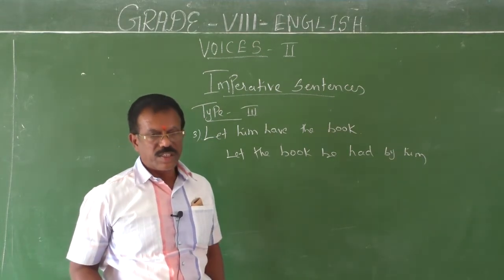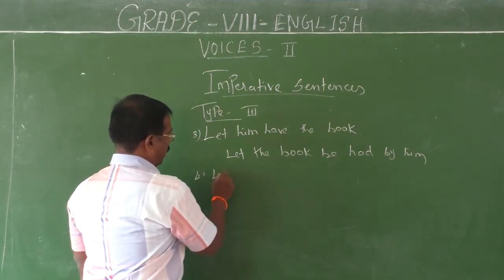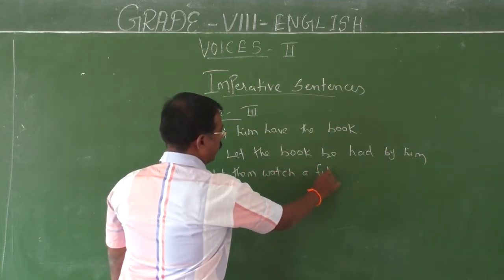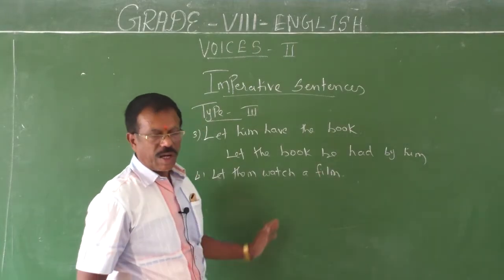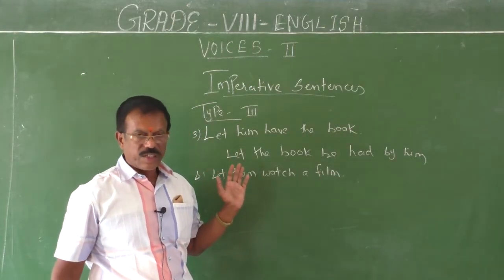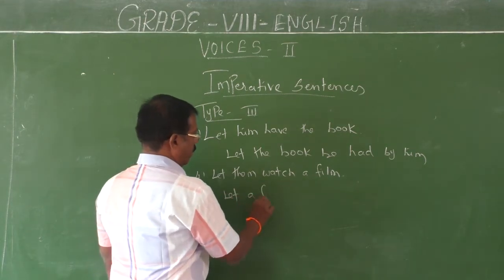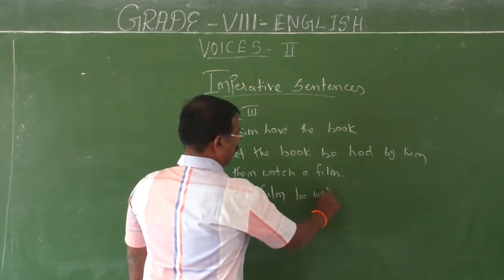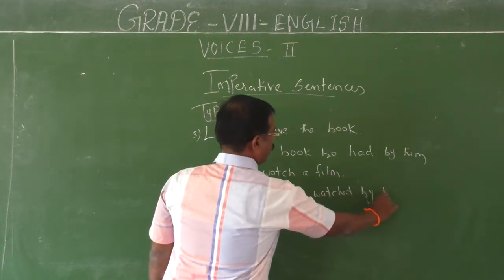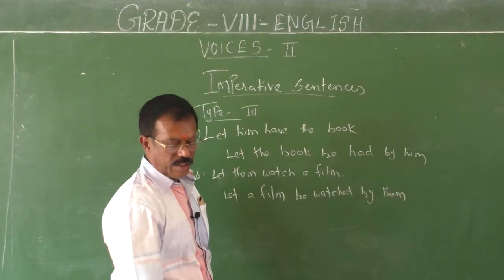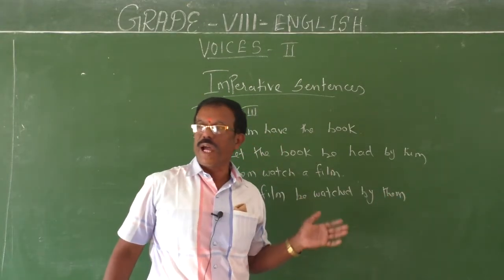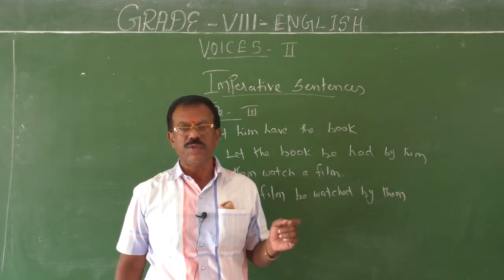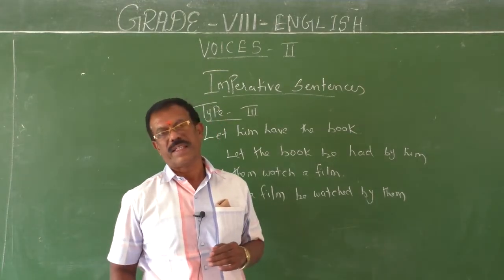Let them watch a film. How can you change this sentence into passive? Let a film be watched by them. So, when you have the V1 form of the verb in the active form, such sentences should be changed into passive in this way, in this method.